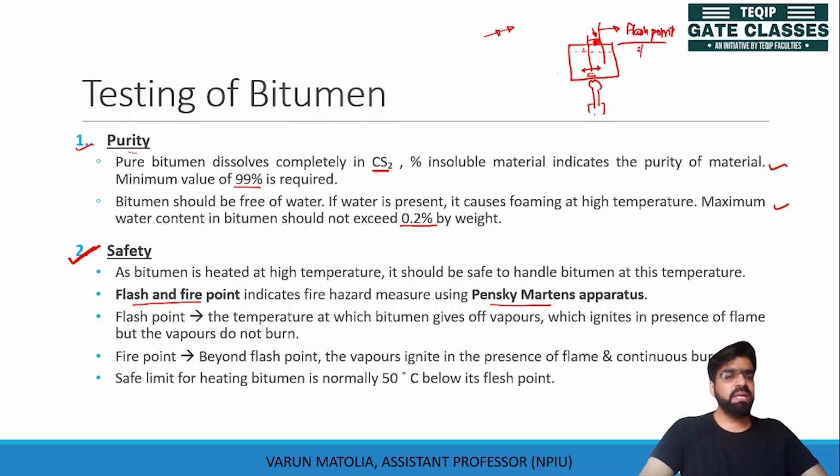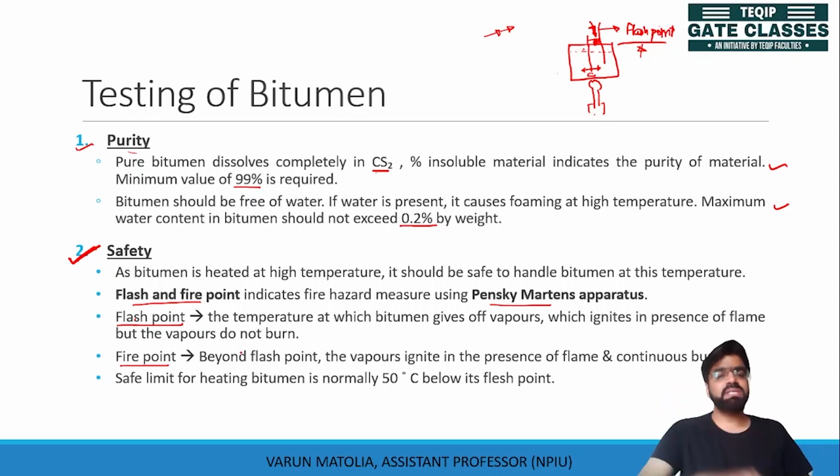Flash point means there is enough vapor available at this temperature that may cause a flash. Now we keep on doing this experiment until we find continuous fire from this stick when we put a matchstick. This continuous fire tells us that there is enough vapor to produce continuous fire, and that temperature is noted as the fire point. So we have flash point and fire point. Flash point gives us a flash and fire point gives us a continuous burn.